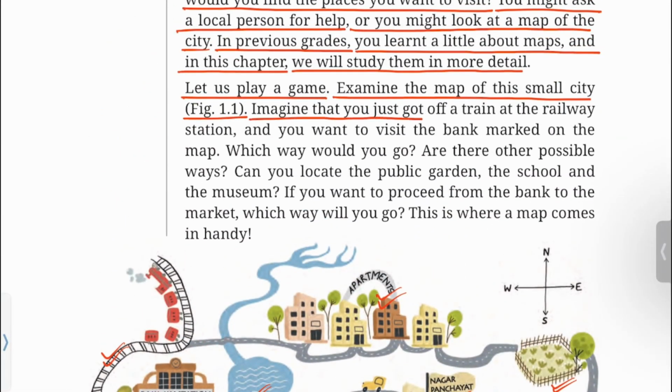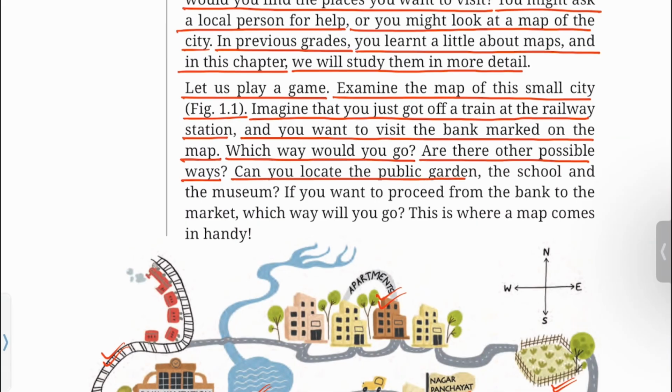Imagine that you just got off a train at the railway station and you want to visit the bank marked on the map. Which way would you go? Are there other possible ways? Can you locate the public garden, the school, and the museum? If you want to proceed from the bank to the market, which way will you go? This is where a map comes in handy.